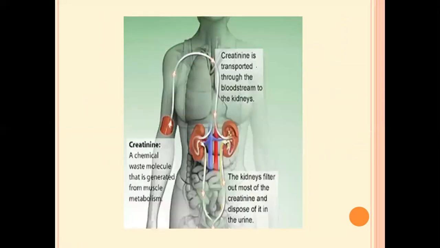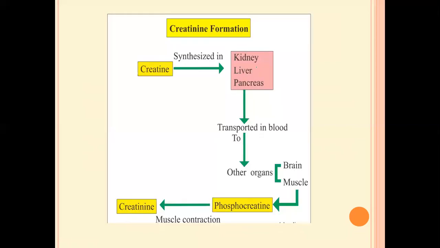Now we know that creatinine is a waste molecule generated in the muscles. It is transported through the blood to the kidneys, and there in the kidneys this waste product will be eliminated. Here, how does creatinine formation take place? This is just a simple flow chart which will make it easy for us to understand how creatinine is produced in the body and how it moves inside the body to get eliminated.